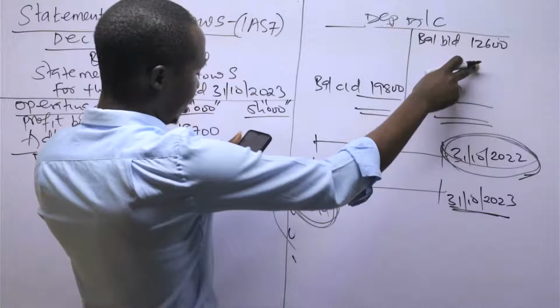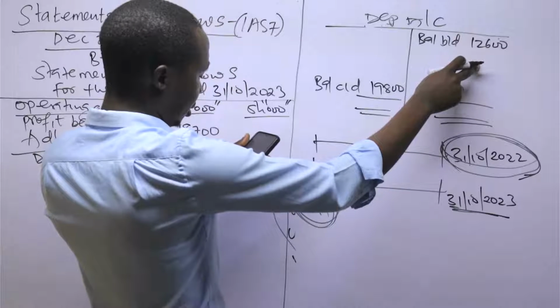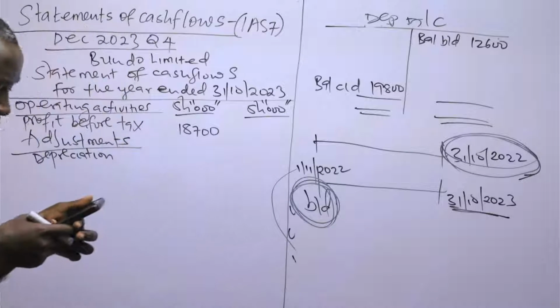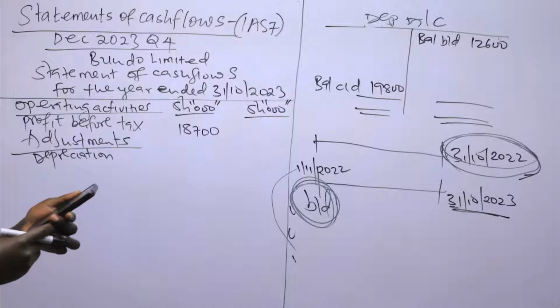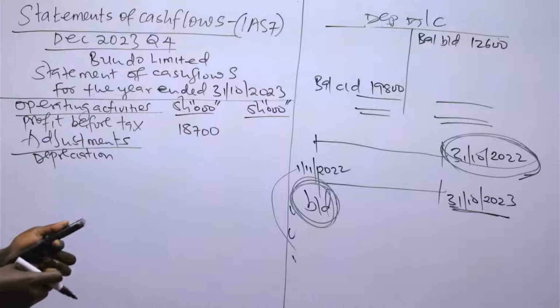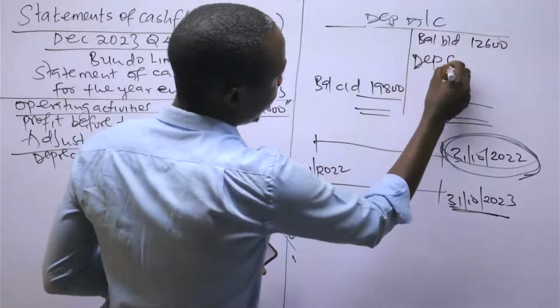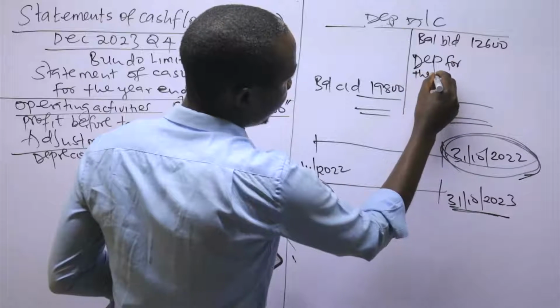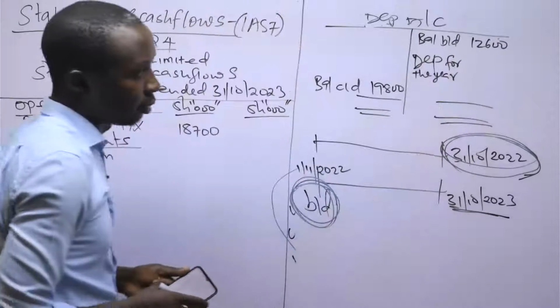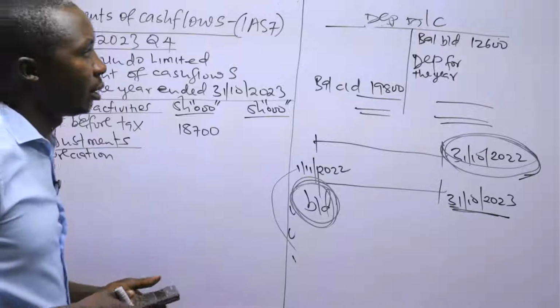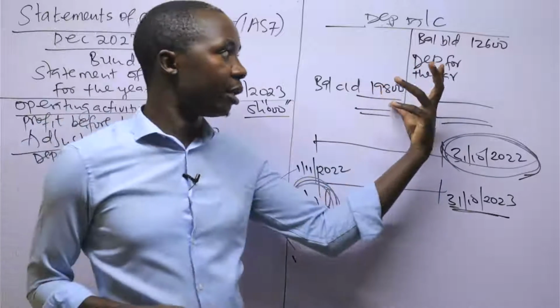So the balancing figure is the depreciation for the year, because there is no other adjustment I could have done here.